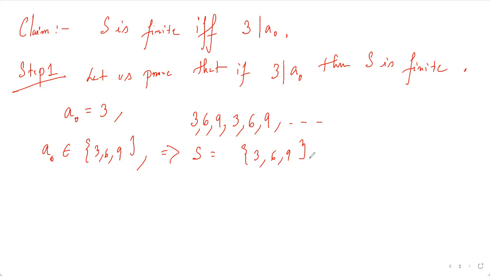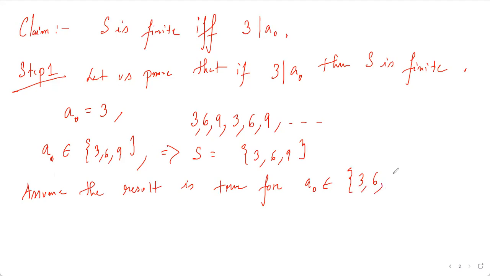Now we'll assume the result is true for A naught belonging to 3, 6, 9, ... up to 3k minus 3.